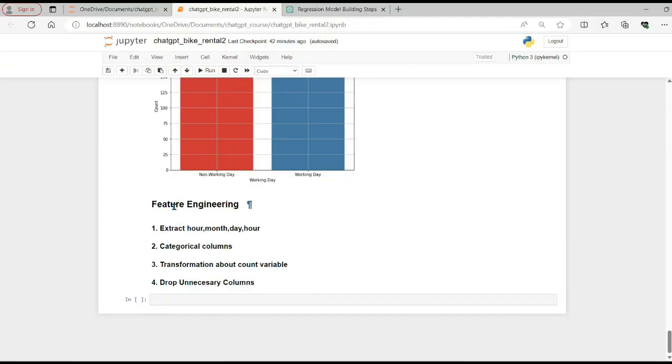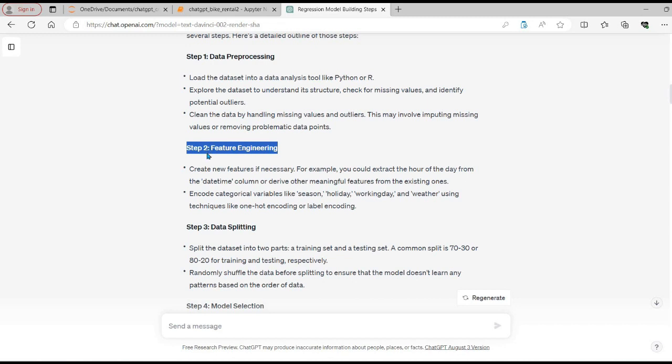Now for the feature engineering, I have decided on 4 steps, based on the ChatGPT recommendations. So now in step 2, feature engineering, ChatGPT is suggesting that we should create new features, especially extract the hour of the day from the datetime column. Similarly, we should do one-hot encoding for some of the categorical variables like season, holiday, working day, and weather.